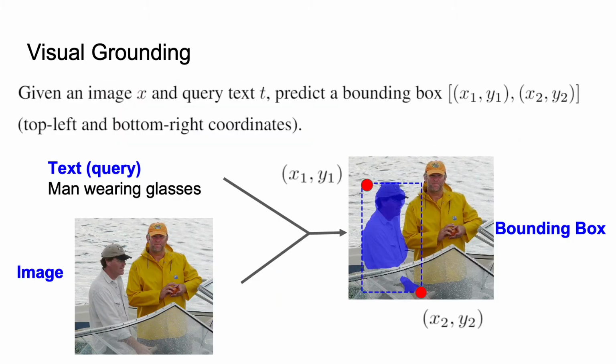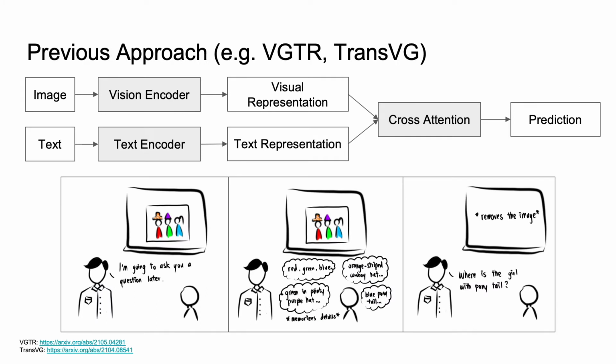To define it in machine learning, given a query image pair, the machine needs to predict the coordinates of the bounding box of the target object. Similar to showing you the image and asking the questions later, most previous approaches in visual grounding are doing the same thing to their models. They encode image and text separately and then perform fusion with another module, such as cross-attention, at the end.